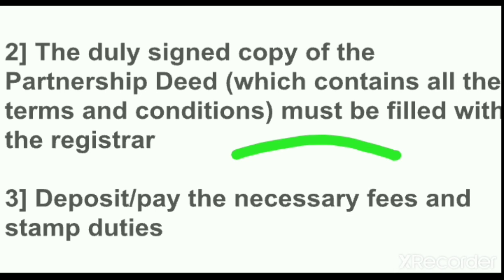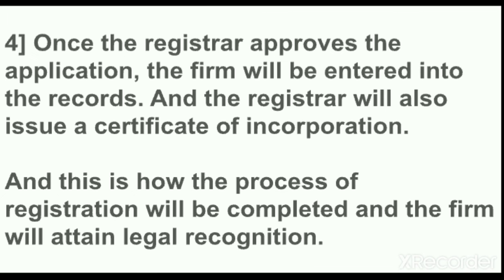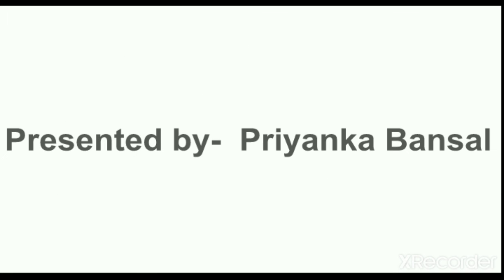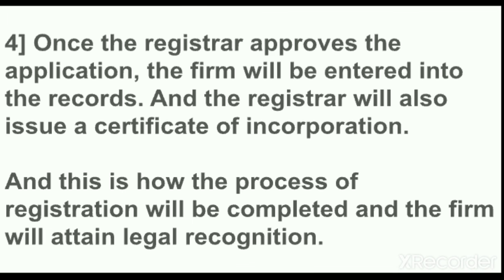Then deposit or pay the necessary fees or the stamp duties. When we are getting registered, there is a fee which is charged by the registrar. That fee should be paid, and the stamp duties should also be paid. This is the third step. And in the fourth step, once the registrar approves the application, the firm will enter into the record. When the registrar approves Form A, the firm will get registered into the record, and it will be recognized as a registered firm.